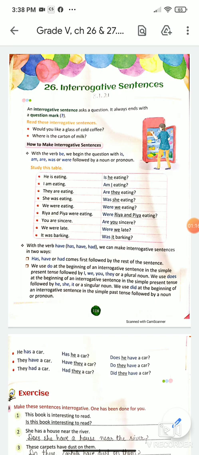See, he is eating. Is he eating? We have brought forward the is, and what is? It is a helping verb. I am eating. Am I eating? They are eating. Are they eating? So same way I am coming to the last one. It was barking. Was it barking? In each and every example we have brought forward the helping verb and put a question mark in the end.